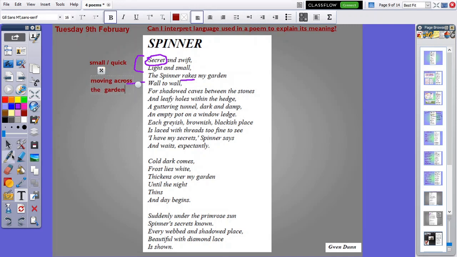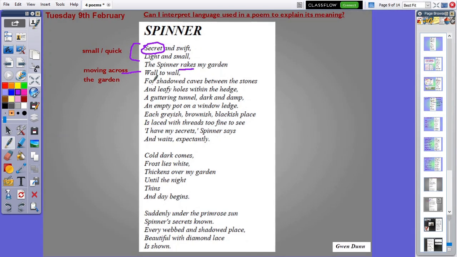Now the description here is really, really powerful, and there's a big chunk of description which you're going to be asked about in a moment with your questions. Foreshadowed caves between the stones and leafy holes within the hedge. Now I like that the poet, Gwen Dunn, has used the term shadowed caves between the stones.